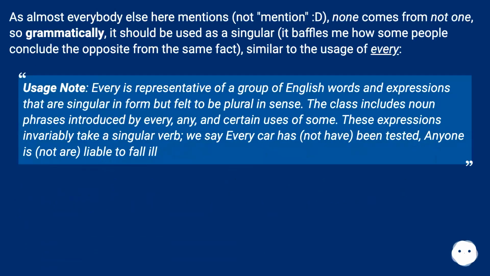As almost everybody else here mentions, none comes from not one, so grammatically, it should be used as a singular. It baffles me how some people conclude the opposite from the same fact, similar to the usage of every. Usage note: every is representative of a group of English words and expressions that are singular in form but felt to be plural in sense. The class includes noun phrases introduced by every, any, and certain uses of some. These expressions invariably take a singular verb. We say every car has, not have, been tested, anyone is, not are, liable to fall ill.